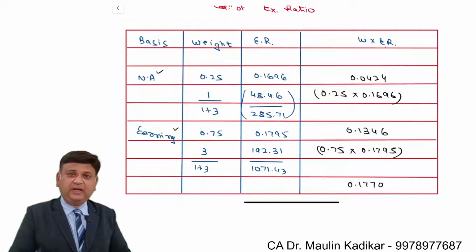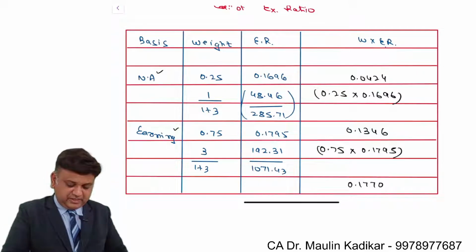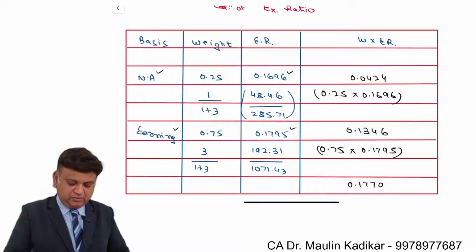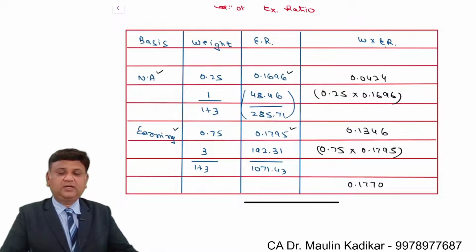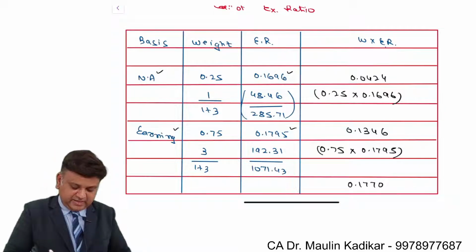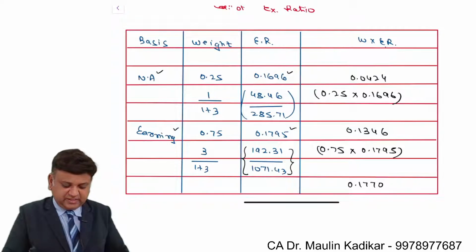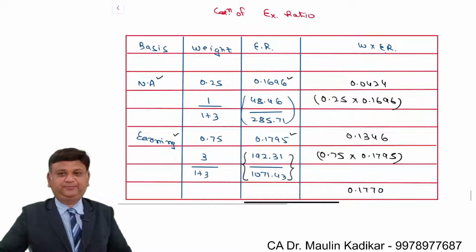So 1 divided by 1 plus 3 and 3 divided by 1 plus 3, multiplied with the respective exchange ratio. It is the value of target company divided by value of acquiring company. And that is the way the weighted average exchange ratio is found.